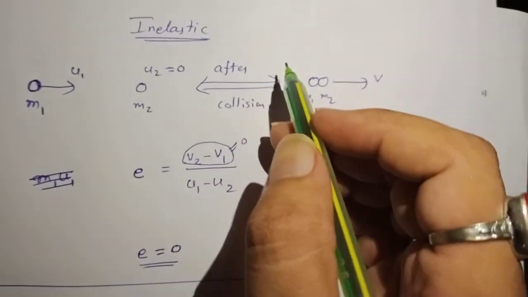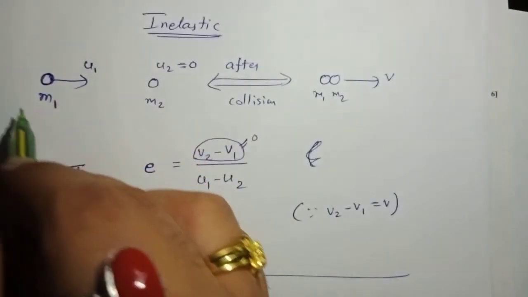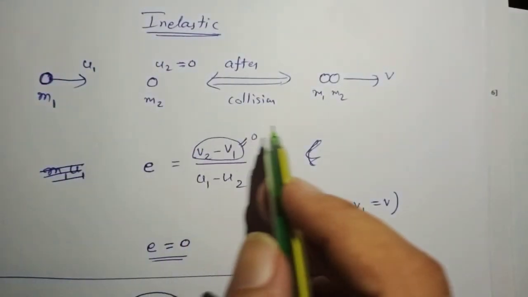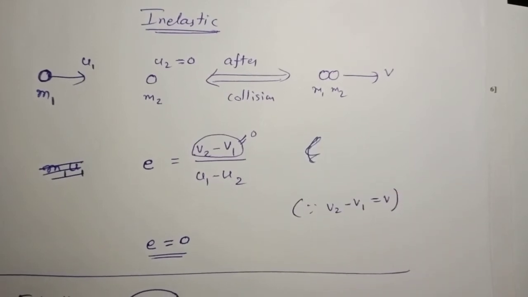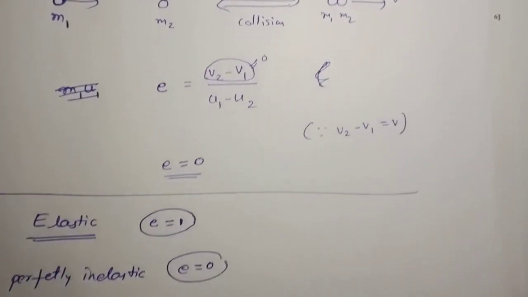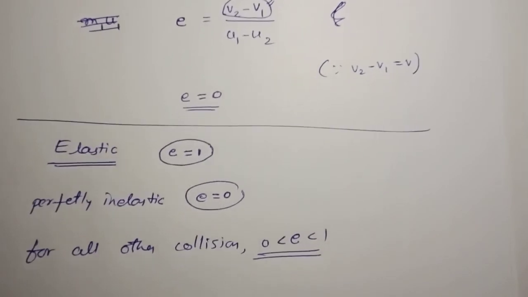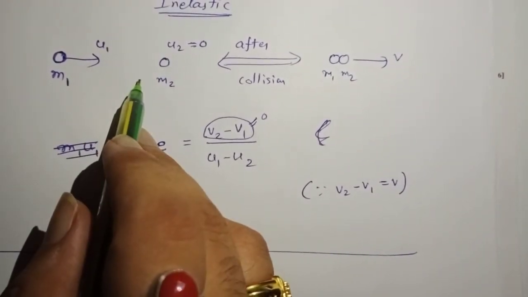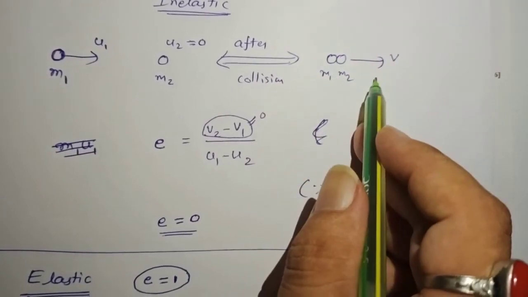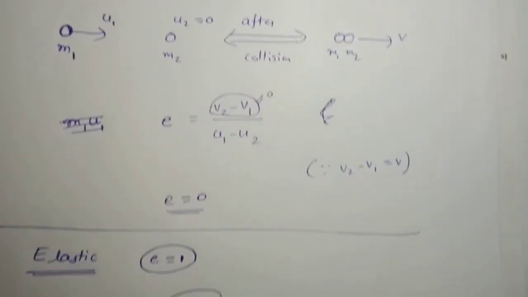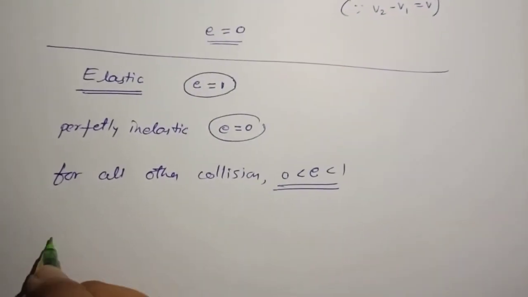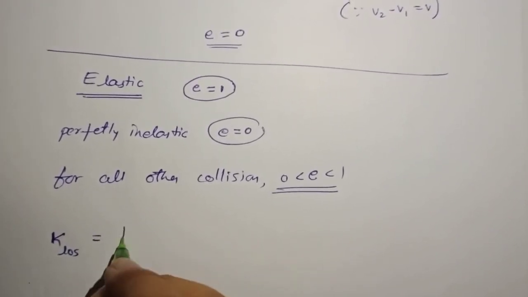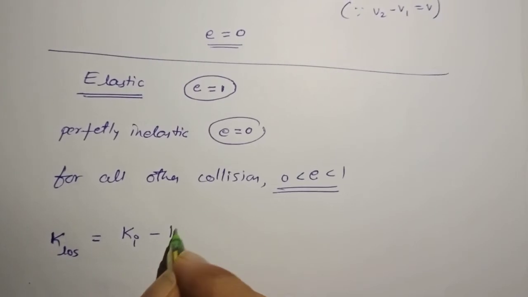Now in this case, we can also calculate the kinetic energy loss in a perfectly inelastic collision in one dimension. So how to do that? Initially, we'll apply the law of conservation of linear momentum and calculate the common velocity. Then the kinetic energy loss is equal to initial kinetic energy minus final kinetic energy.